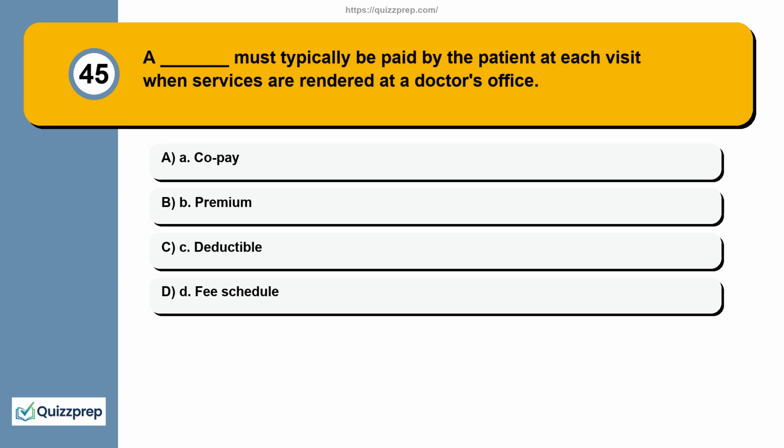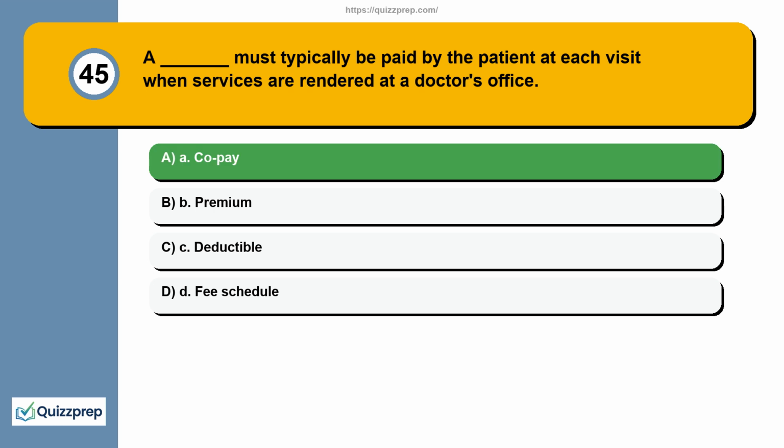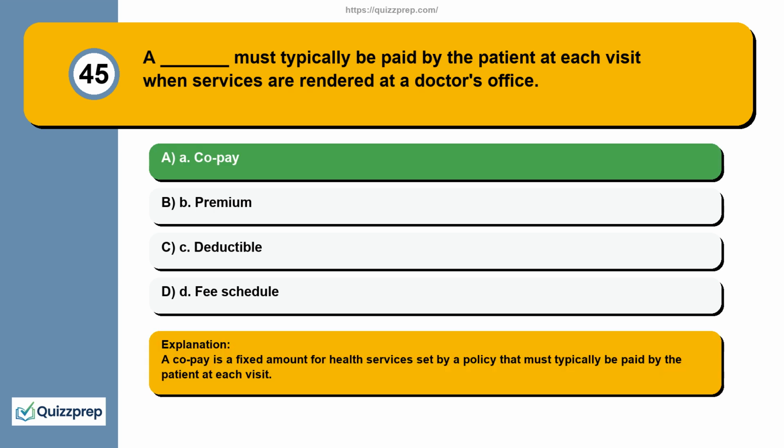Question 45. A ________ must typically be paid by the patient at each visit when services are rendered at a doctor's office. A. Copay. B. Premium. C. Deductible. D. Fee schedule. A copay is a fixed amount for health services set by a policy that must typically be paid by the patient at each visit.